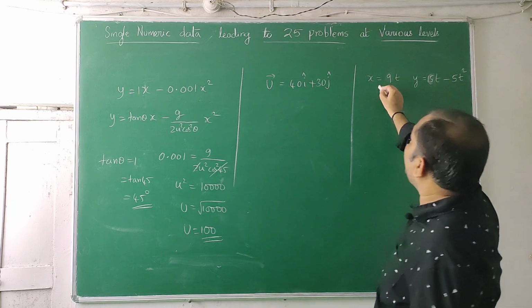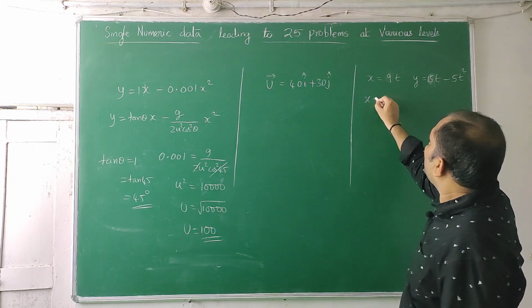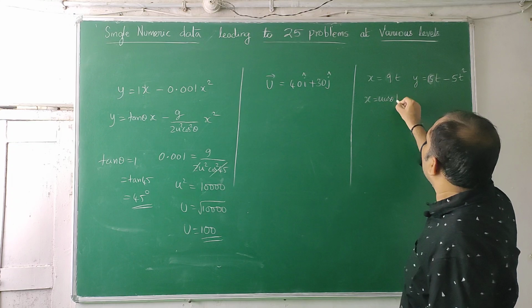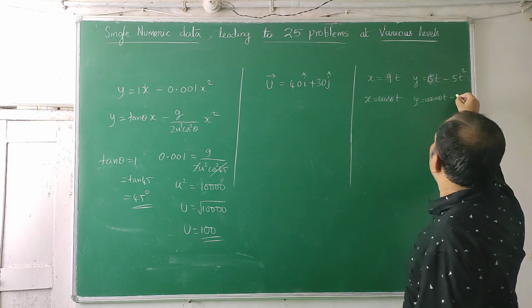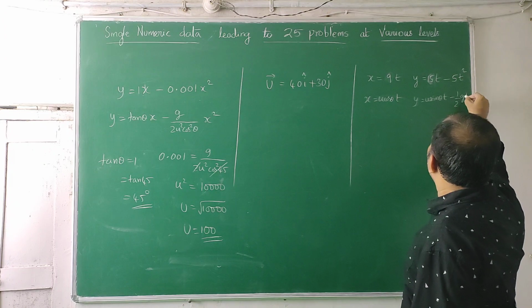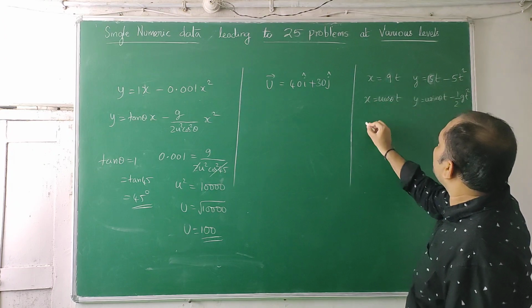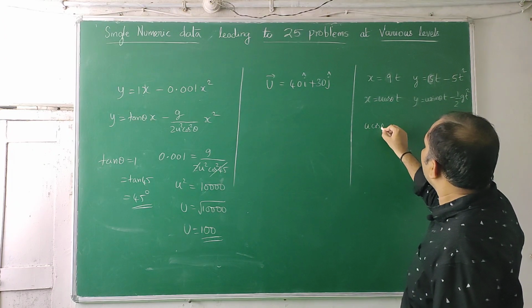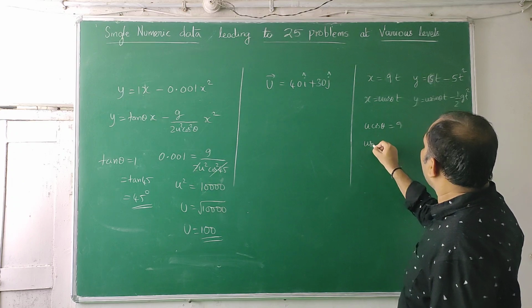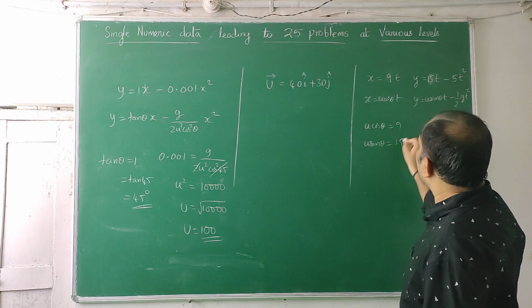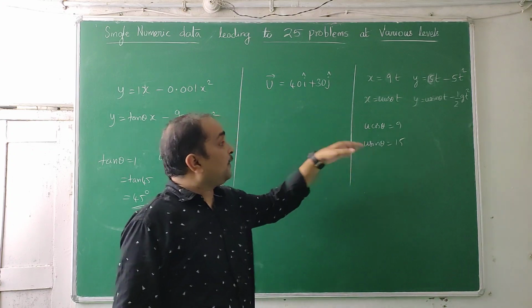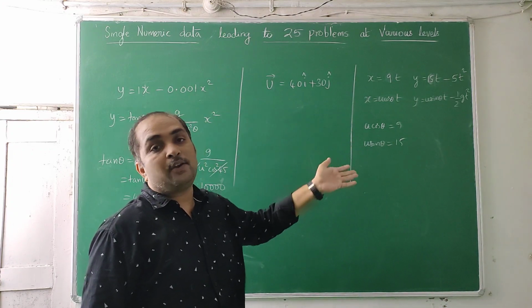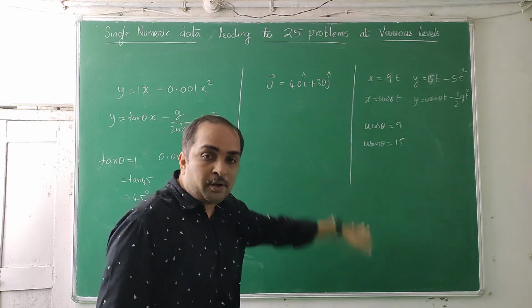Similarly, they give parametric equations. x is equal to u cos theta t, y is equal to u sin theta t minus half g t squared. So compare this with this: u cos theta is 9, u sin theta is 15. Squaring and adding will give you the u value. Dividing will give you tan theta. Then again you get u and theta. You can go on and do all the problems.